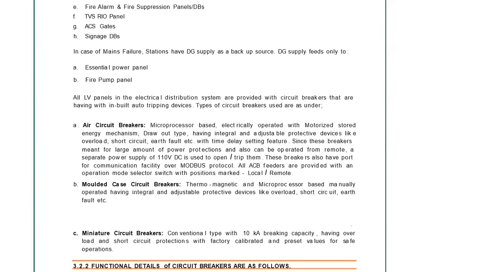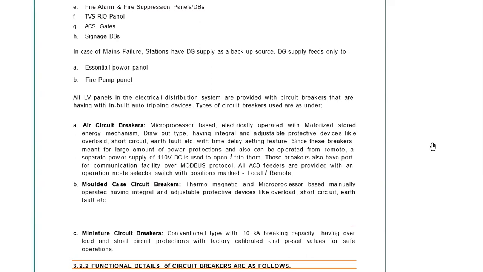We don't need to go there and switch it. Nowadays, there is a tendency of unmanned substations and unmanned panel rooms, because day by day the automation is going up. So these motorized microprocessor breakers are getting preferred over manual or thermomagnetic release circuit breakers.